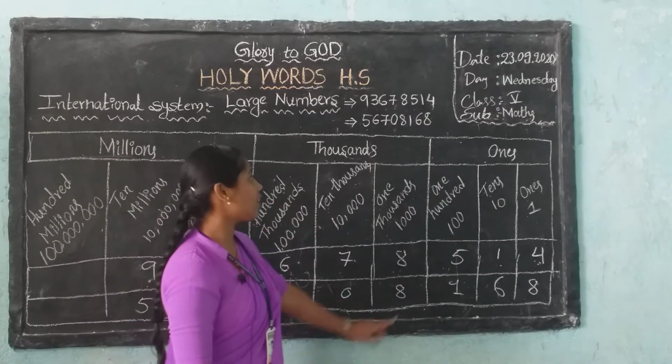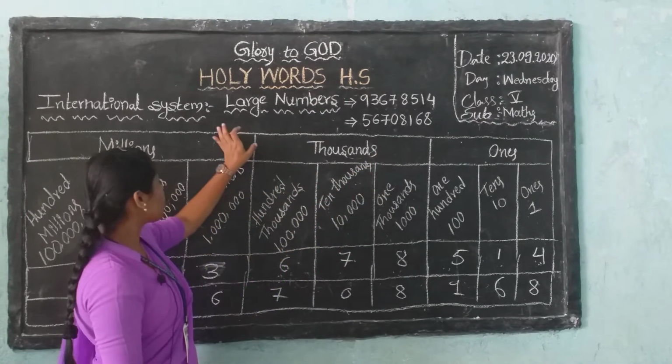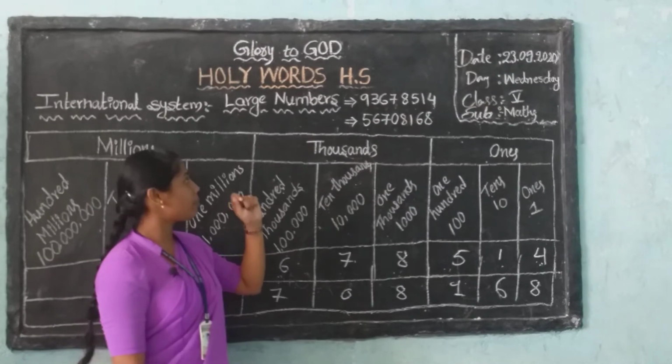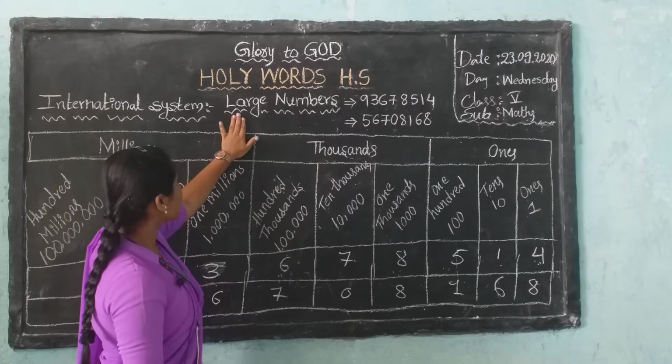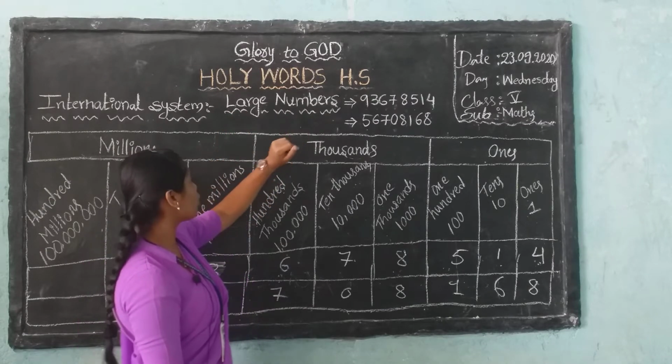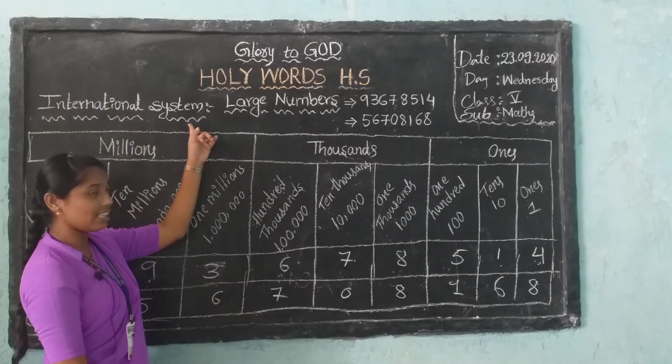This is class for 5th standard. All of you open your books, page number 67. This is our first chapter, large numbers. Today's topic is the international system.